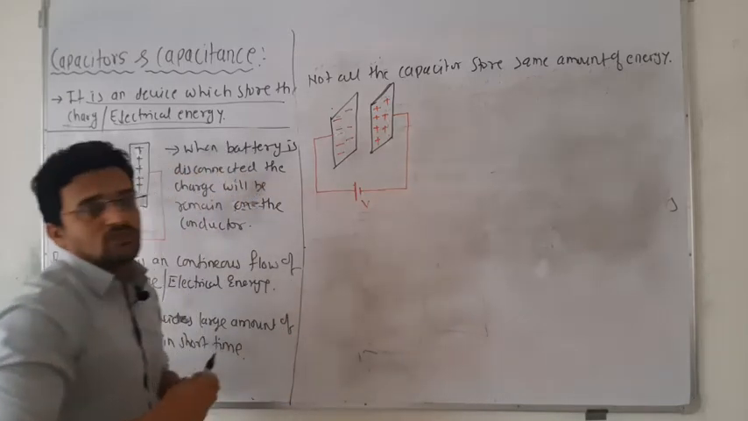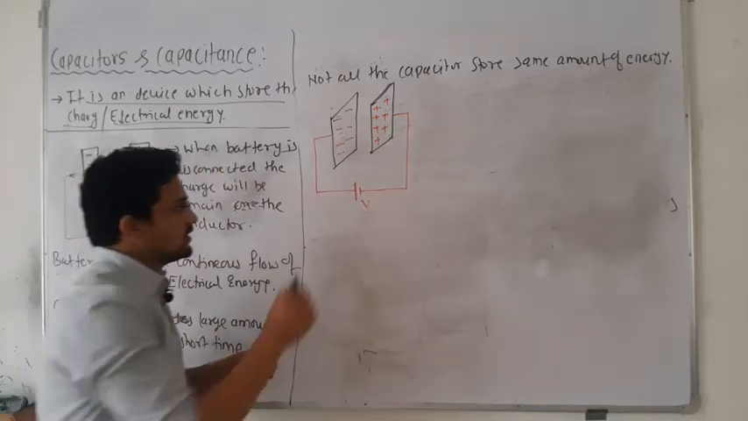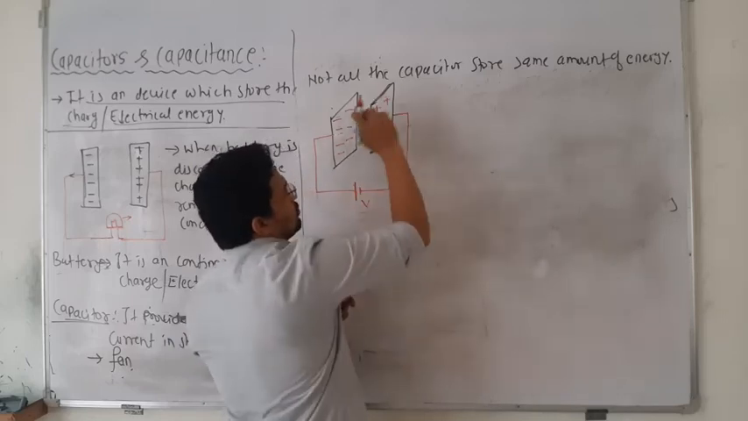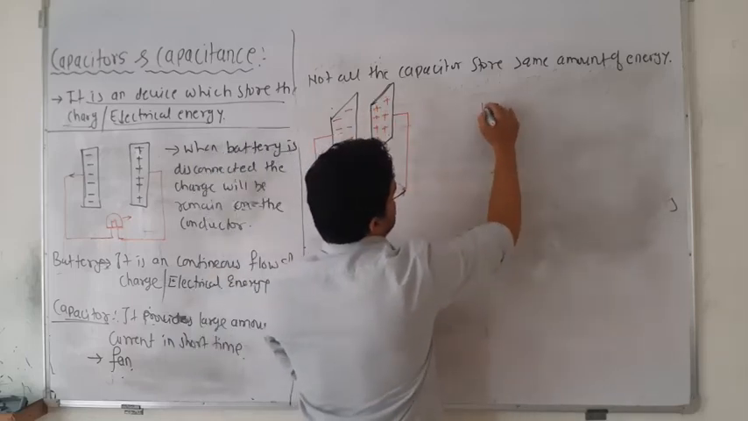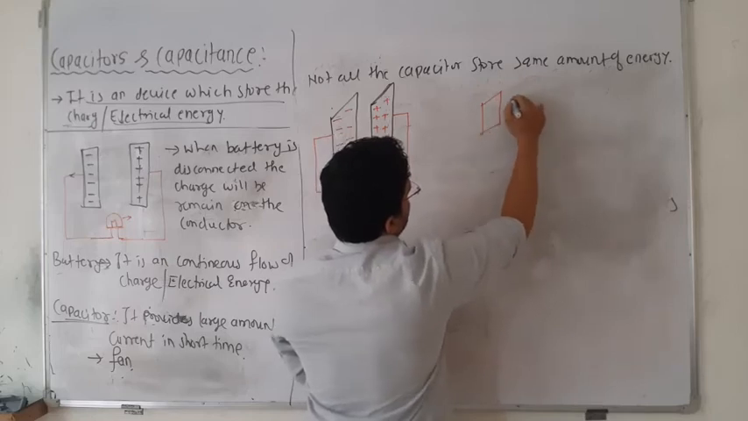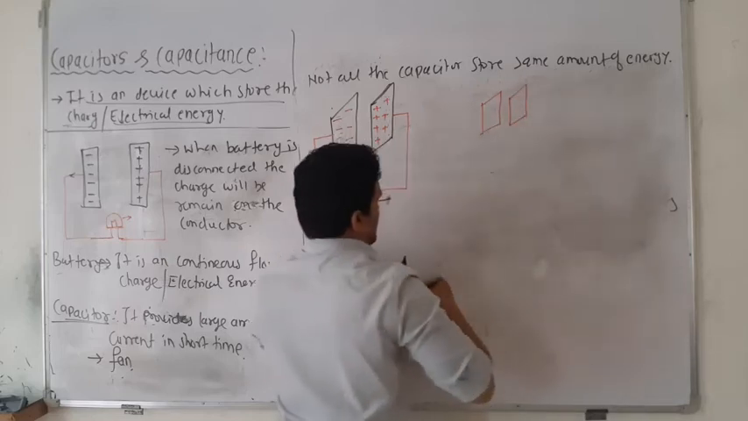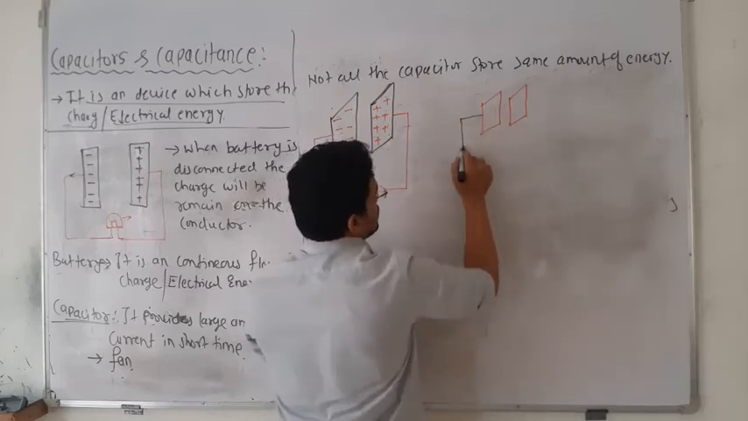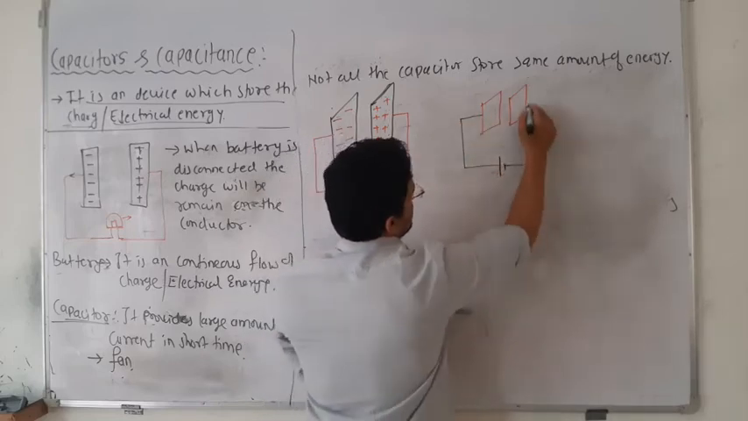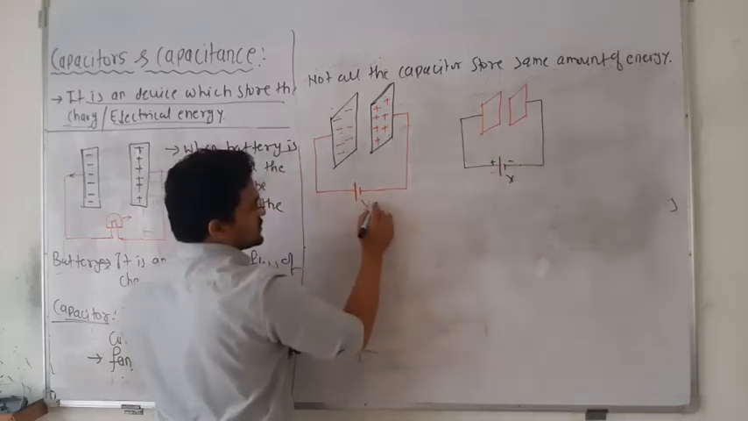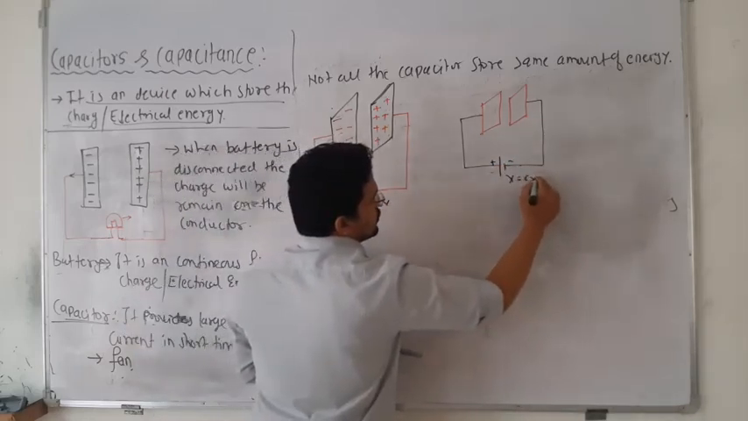Okay, so this much amount of charge is stored in this capacitor. Now suppose I reduce the size of these plates. Suppose I take smaller plates, and now it is connected to the external cell, positive and negative, with the same battery. If it is 6 volt, then it is also 6 volt.